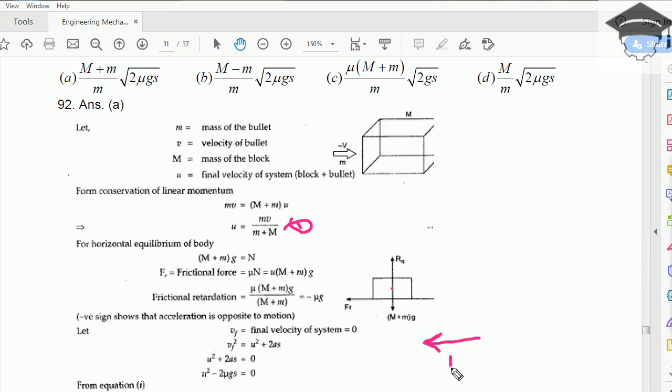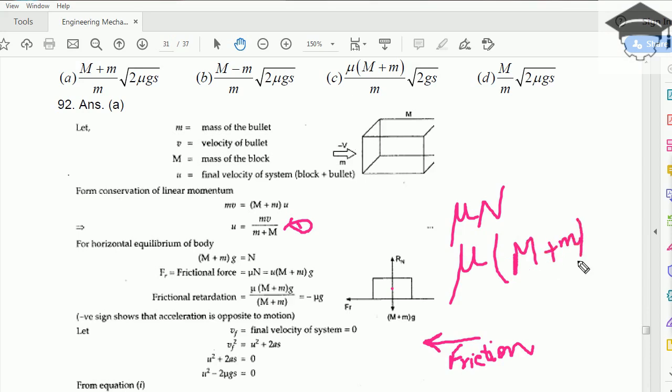So they have written friction in the backward direction. Also this friction force, its value will be equal to the limiting friction, mu into N, where N is the normal reaction force. And for the normal reaction force, summation Fy is equal to 0, so N will be M plus m into g. So finally the friction force will be equal to mu into M plus small m into g.